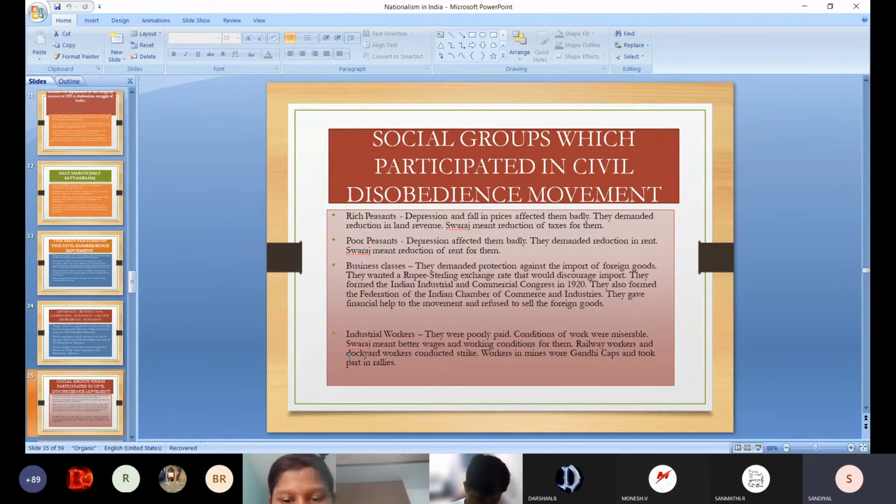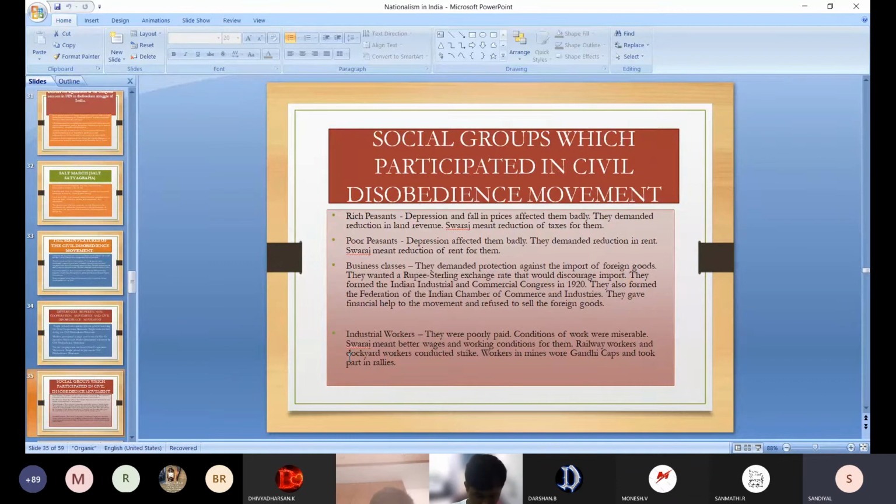They even helped the movement with funds, this business class, because they demanded protection against the import of foreign goods. They wanted the rupee sterling exchange rate that would discourage the import. That means whatever they are importing, there should not be any tax from the foreign, that is from the British. So they started IICC, that is Indian Industrial and Commercial Congress, and FICC, that means Federation of Indian Chamber of Commerce and Industries, and they helped the civil disobedience movement through funds also.